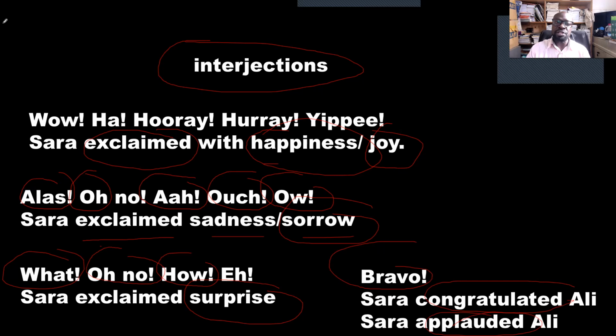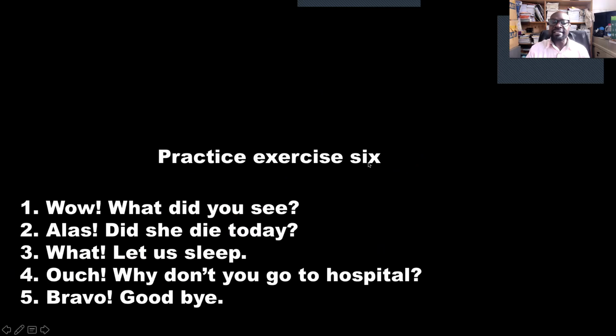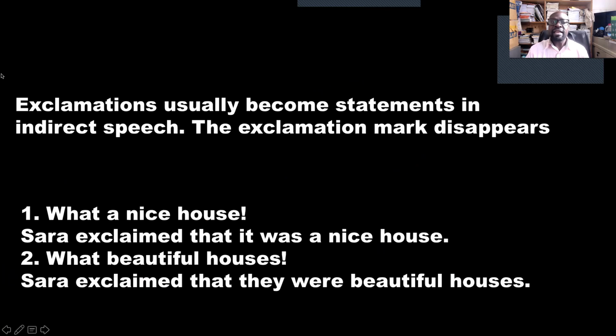So you can copy this in your notebook too. When you see this word, then this is called an interjection. In indirect speech, we use the word exclaimed. Remember to copy this in your notebook. Practice exercise. Try this practice exercise in your notebook. Remember to write the words practice exercise 6 and you start writing. Exclamations usually become statements in indirect speech.